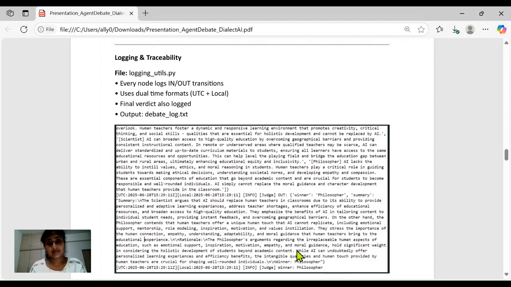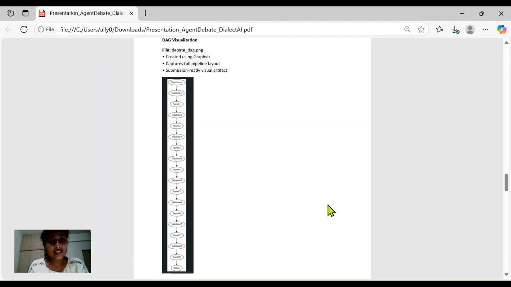So here is our DAG diagram showing the LangGraph style node connectivity. This satisfies the structural visualization requirement. We have created this using Graphviz to statically represent how each node flows from user input through agent turns, validation, memory, and finally to the judge.